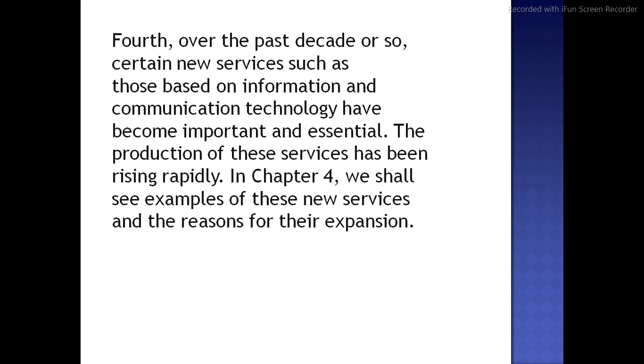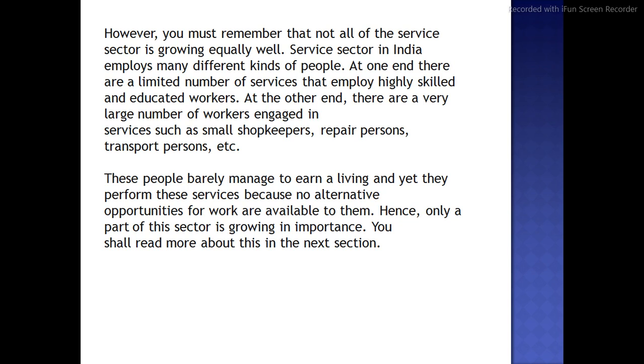Fourth, over the past decades, certain new services such as those based on information and communication technology have become important and very essential. The production of these services is rapidly increasing. So in chapter number 4, we shall see examples of these new services and the reason for their expansion. Next, after seeing these four points, we are moving ahead.